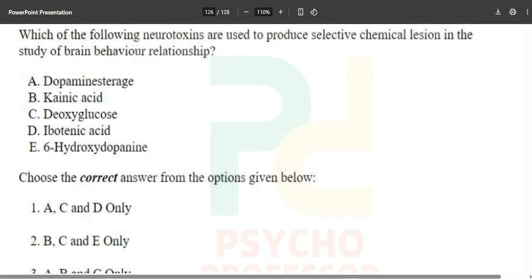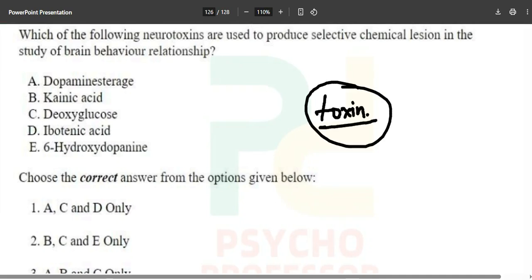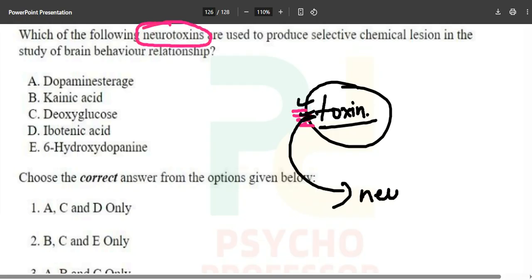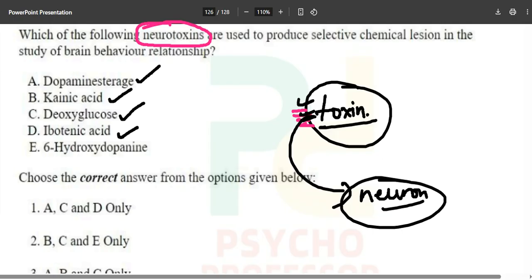Now, what is a neurotoxin? Do you know the meaning of toxicity or toxin? A toxin is like poison, which is harmful for your body. Toxic means something bad for you. Now, neurotoxins, what will it mean? It will mean that these toxins are bad for the neuron maybe. We can associate something like that. Which of the following neurotoxins? Dopamine esterase, kainic acid, deoxyglucose, ibotenic acid, and 6-hydroxydopamine, which of these are the neurotoxins?